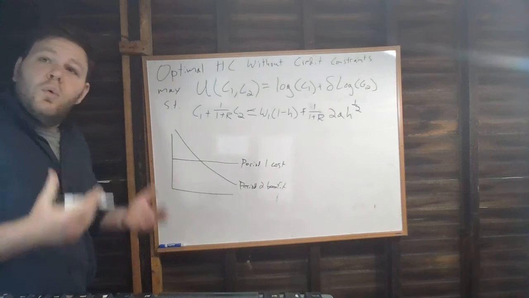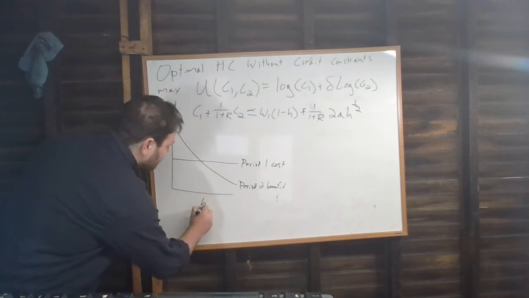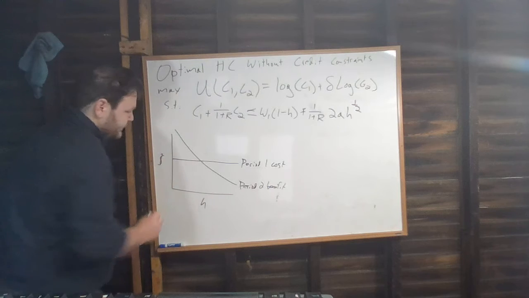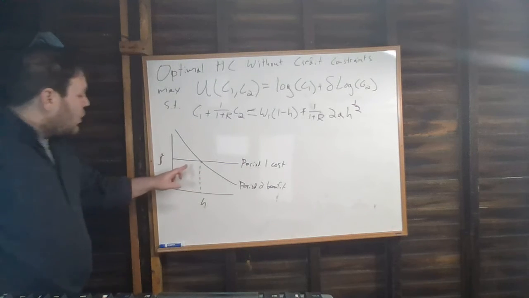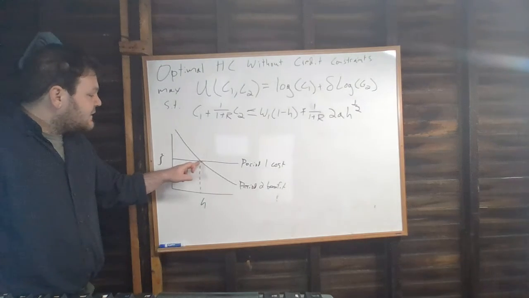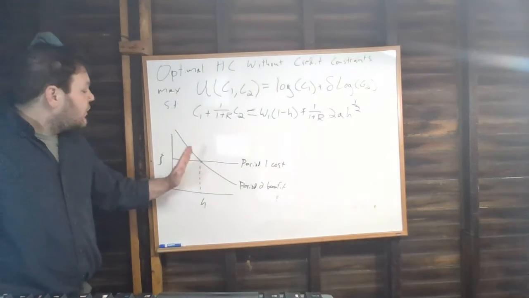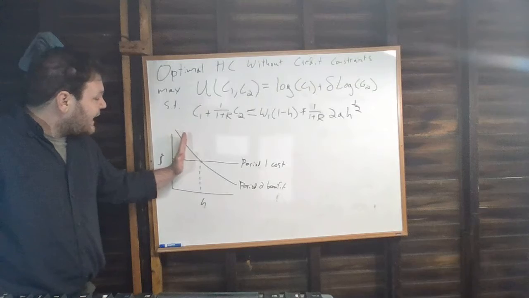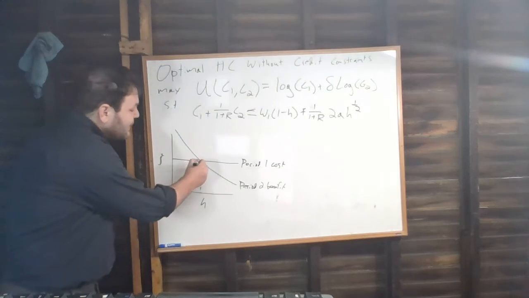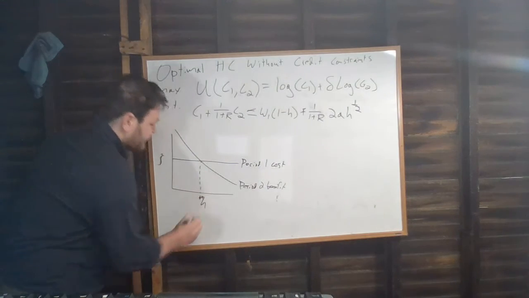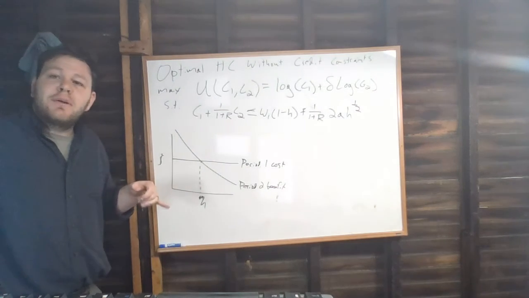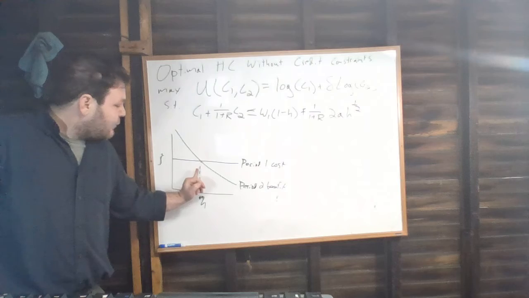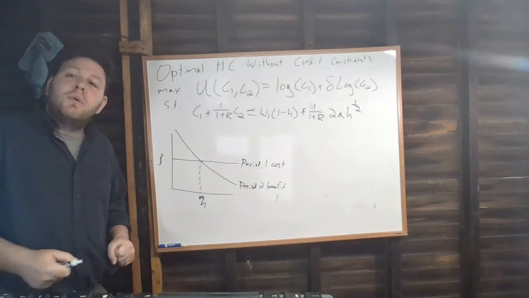And so what's going to be our optimal value of H? It's going to be the point where the benefits no longer exceed the costs. We're going to want to invest in every unit of human capital up until the unit H star, where the benefit of that unit of capital is exactly equal to the cost. If we invested any more than H star, we would end up hurting ourselves.